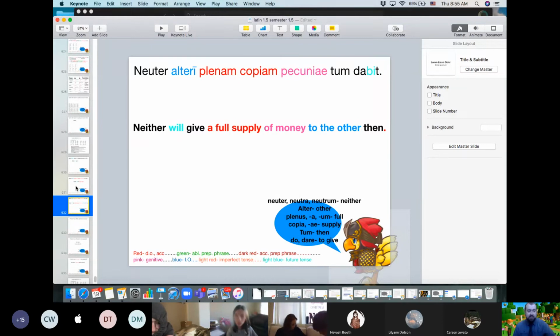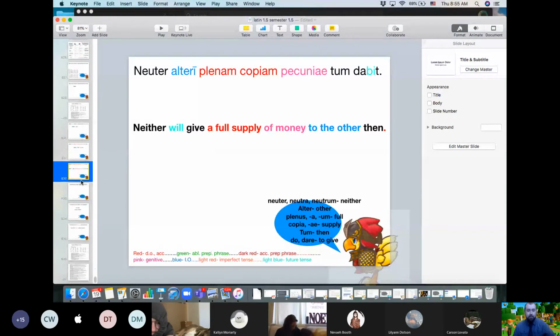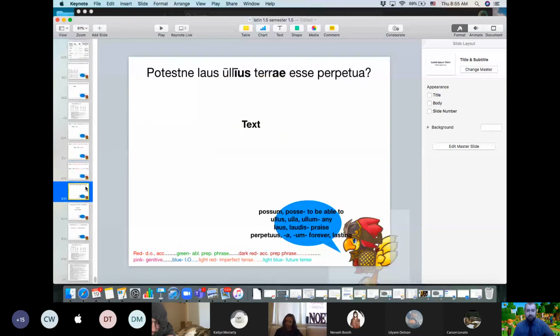We're making excellent time. All right, last one. This one was slightly less tricky than 2, 3, and 4. Potesne laus olei terrae esse perpetua.